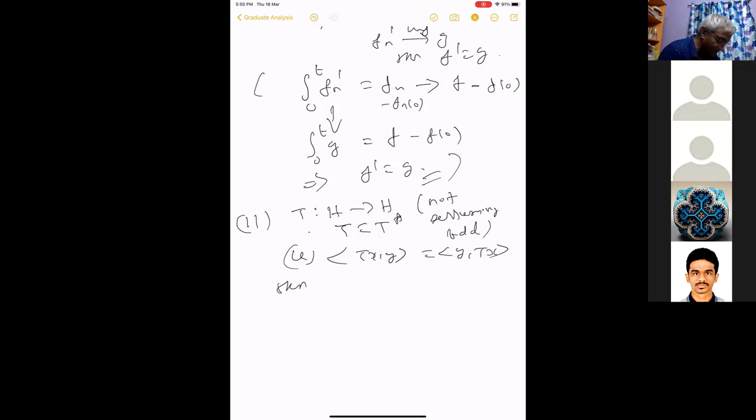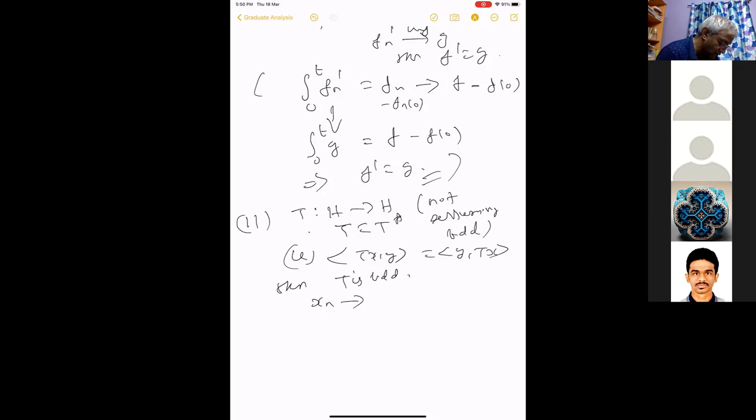I'm not assuming anything else. It's just defined and it's self-adjoint. Then T is bounded. Why is this true? I have to prove it's continuous.